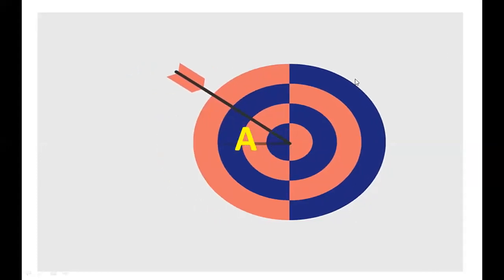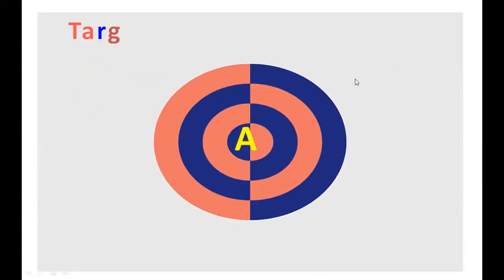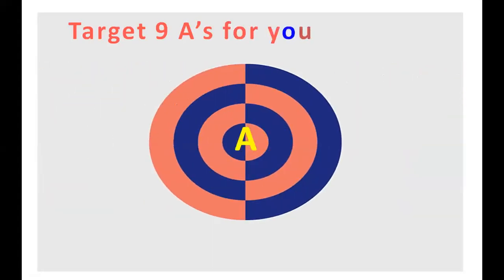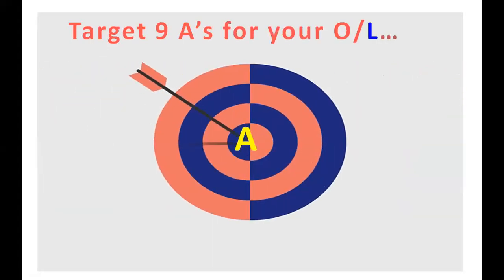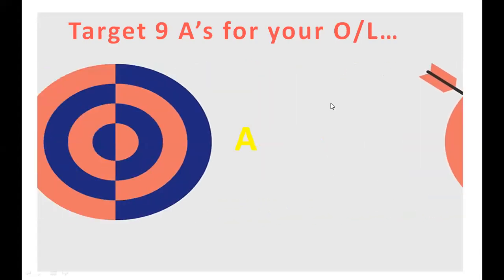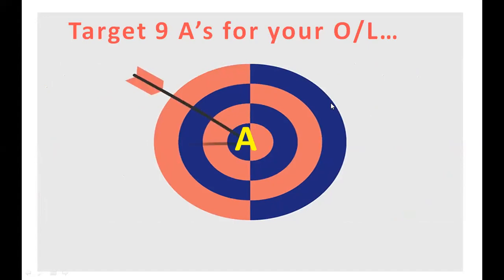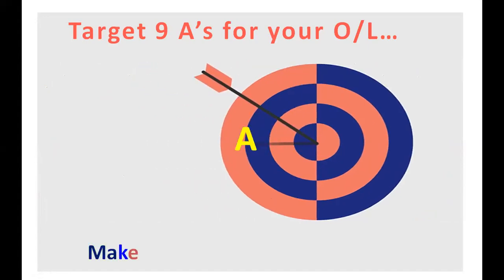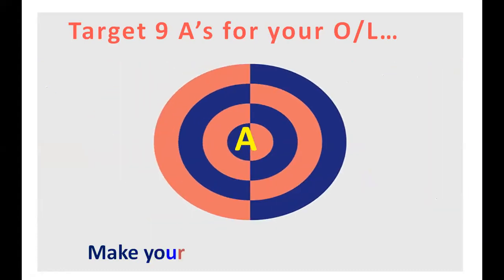So what I want you all to do is, target 9 A's for your O levels, work hard for it and achieve it. If you achieve it, you will achieve a lot in your life, because O level is your first barrier. If you get the best results for your first barrier, you will be motivated to do the other barriers also. By getting O level results, you can do a lot of things. And the best thing is you can make your parents and your teachers proud.